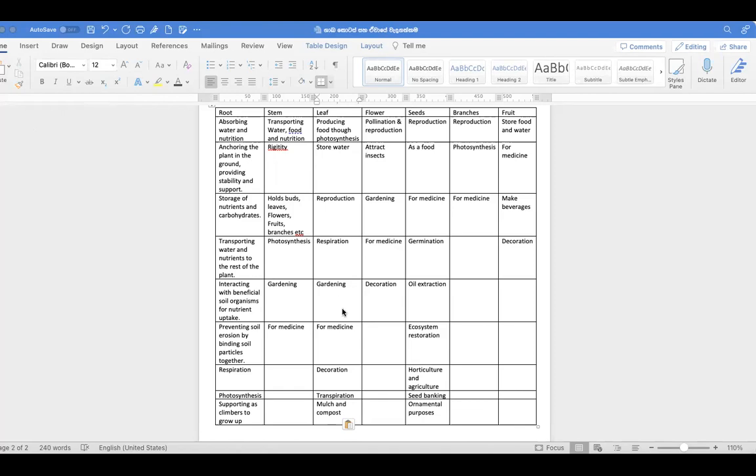And also for herbal medicine, right? Herbal medicine has to be made. There are a lot more. Stem, complete it as soon as possible.